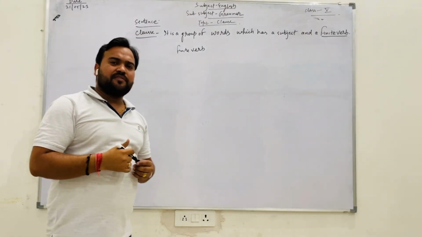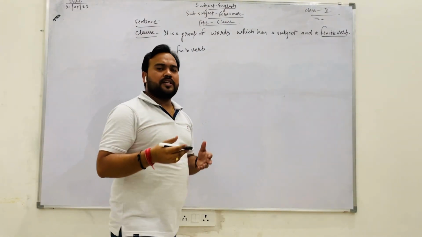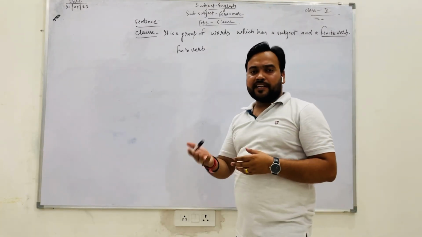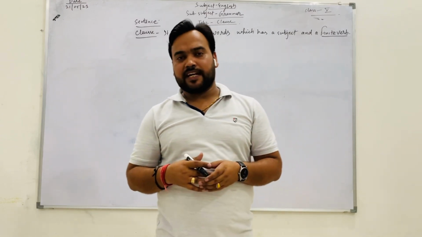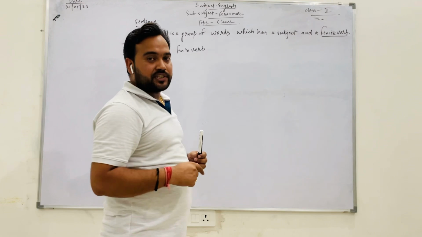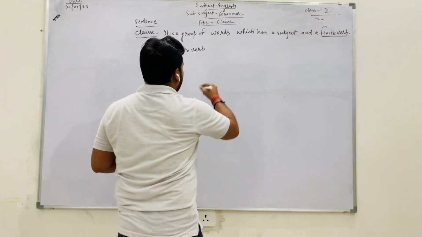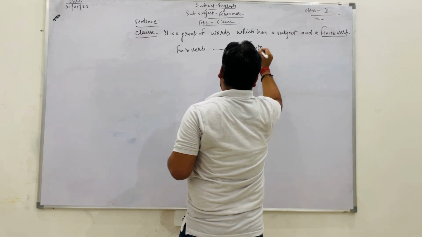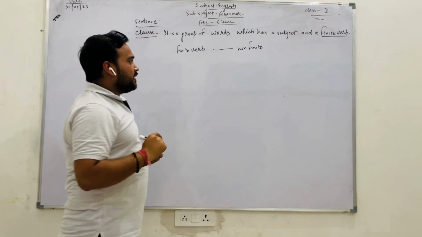There are so many types of verb: main verb, auxiliary, modals, linking verbs, helping verbs, transitive, intransitive, finite, non-finite. I am taking one classification here, that is finite and non-finite.